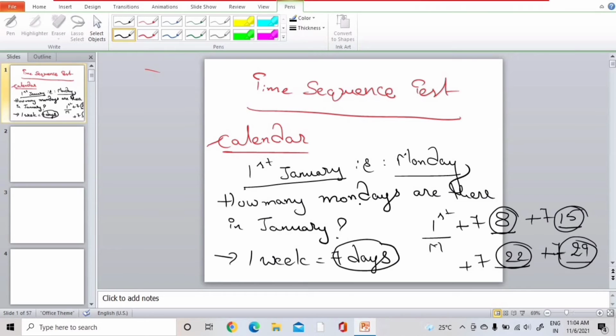Okay, in January month there are 31 days. So we need to stop at 29. So count how many Mondays are there in January. This is 1, 2, 3, 4, 5. So there are totally 5 Mondays in January if January 1st is Monday. This is how we need to solve. We will try to solve a similar problem.